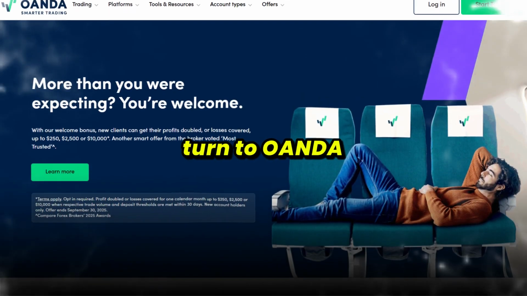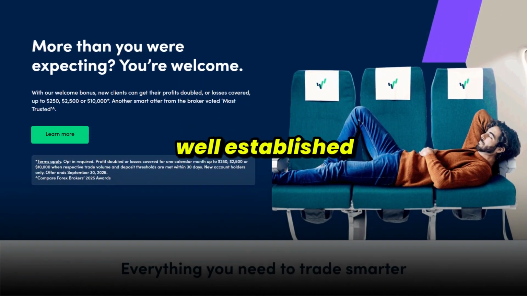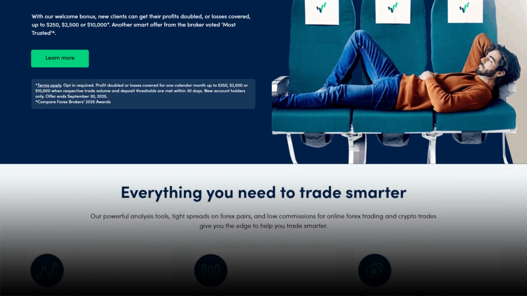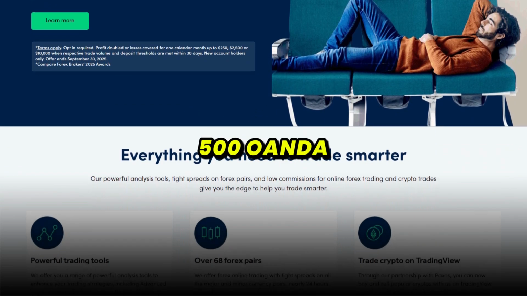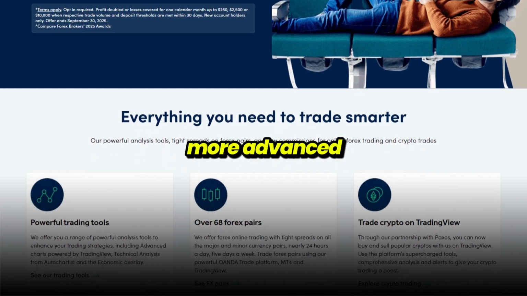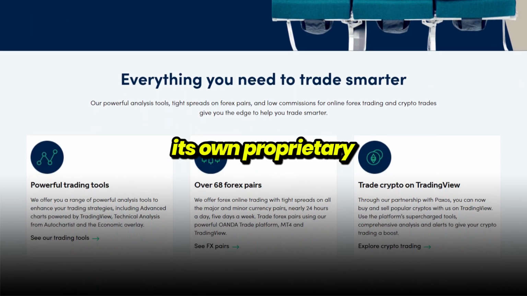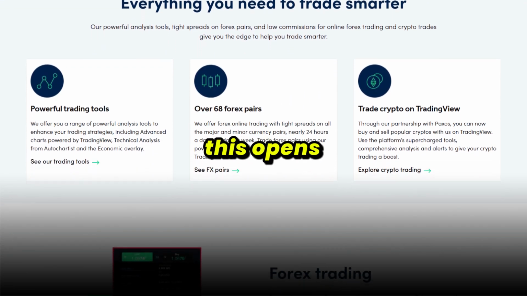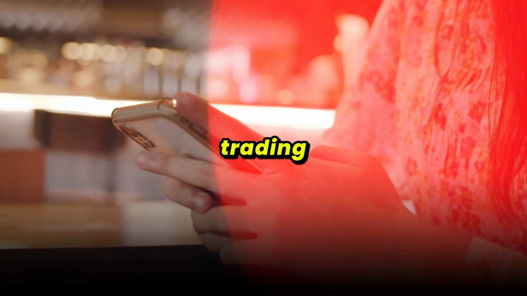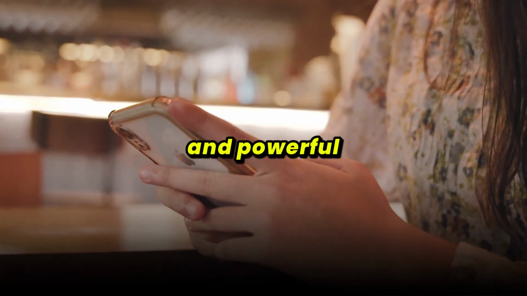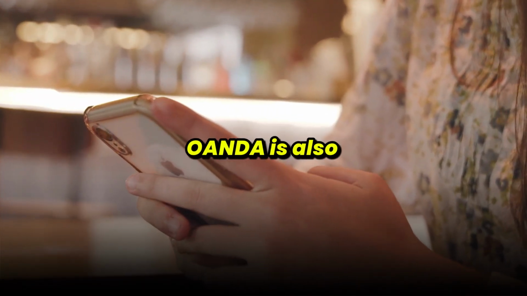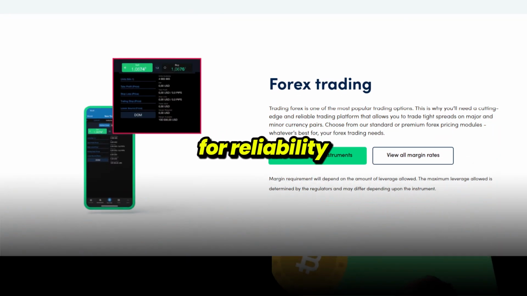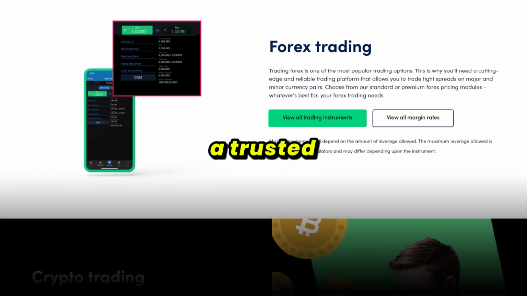Now let's turn to OANDA. OANDA is a well-established broker, best known for its strong focus on forex trading. Unlike Plus500, OANDA gives traders access to more advanced platforms, including its own proprietary system as well as MetaTrader 4. This opens the door to algorithmic trading, customizable indicators, and powerful charting tools. OANDA is also respected for its transparency in pricing and its reputation for reliability, making it a trusted choice for